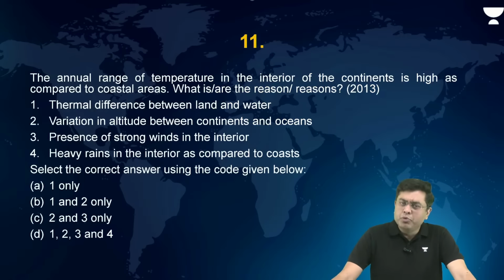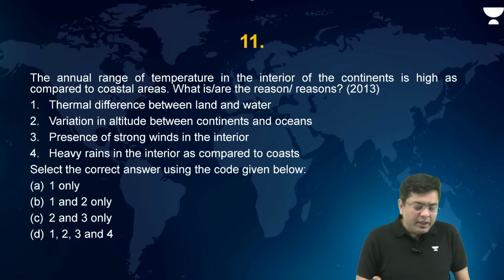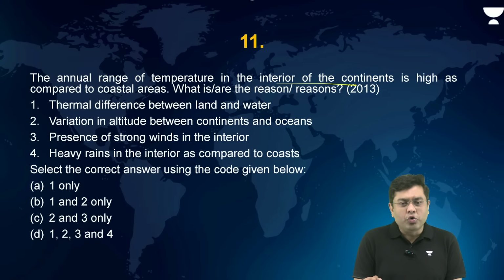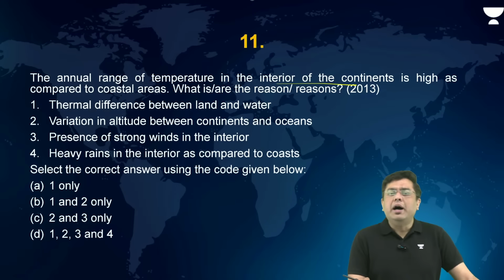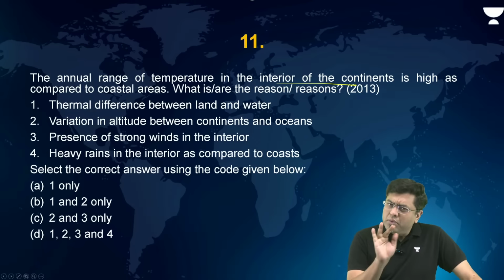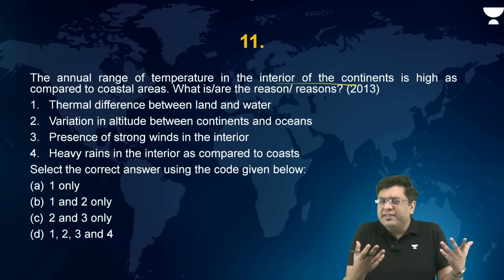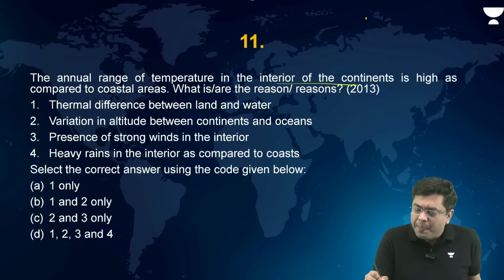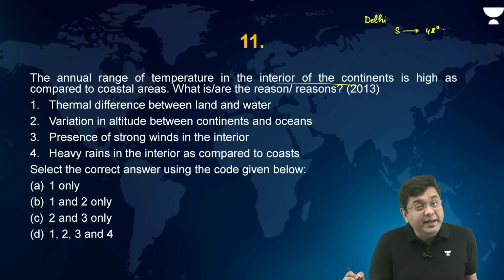Okay. Now, moving on to the next question. The annual range of temperature in the interior of the continent is high as compared to the coastal area. What is or are the reasons here? Now, very briefly, in simplest of the terms, what does the question want to ask from us? When you talk about a region like Delhi, the summer temperature is basically around 45-48 degrees Celsius easily. Winter temperature can be 4 degrees Celsius, 2 degrees Celsius.